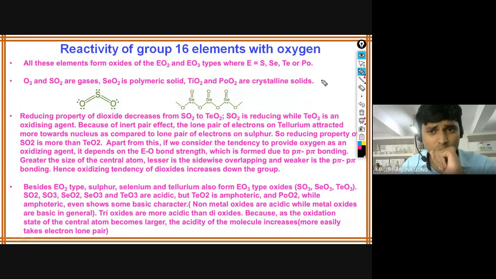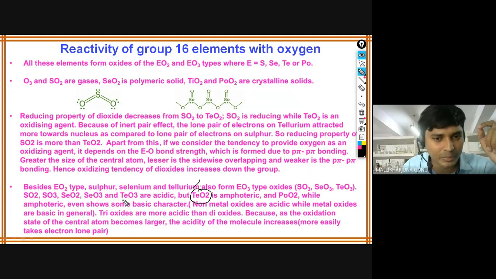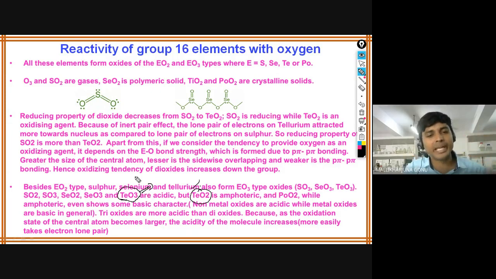If you go down the group, the metallic property is increasing, and tellurium is a little bit near to the metal only. Polonium is the pure metal, while selenium and tellurium are considered metalloids. But in the TeO3 case, since it has more oxygens, it will behave as acidic. TeO2, as the oxidation number of tellurium is decreasing, behaves as amphoteric. And we know PoO2, while amphoteric, even shows some basic character also. Polonium is the metal, right?